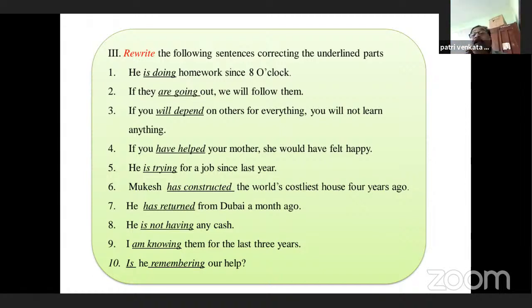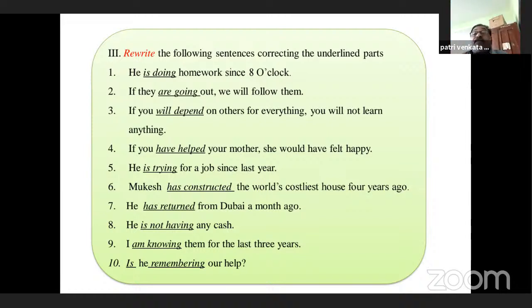If you have helped your mother, she would have felt happy. She would have felt happy, that is okay. But here the problem is have helped. So here it should be written as if you had helped. This is called unfulfilled condition. That means you did not help your mother. She did not feel happy. If you had helped your mother, she would have felt happy. That is the correct answer.